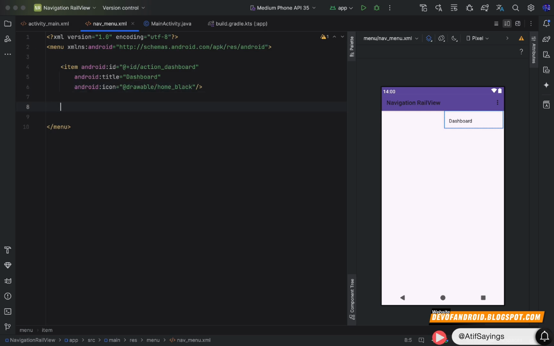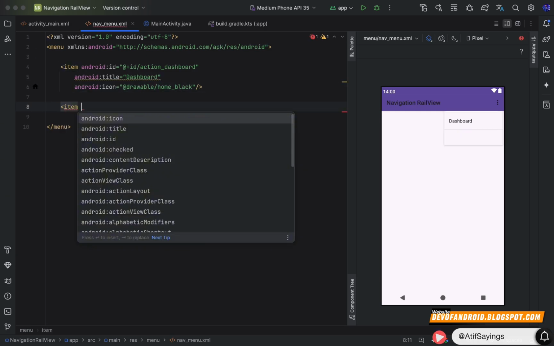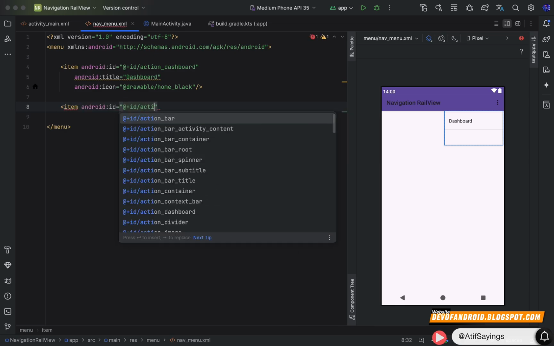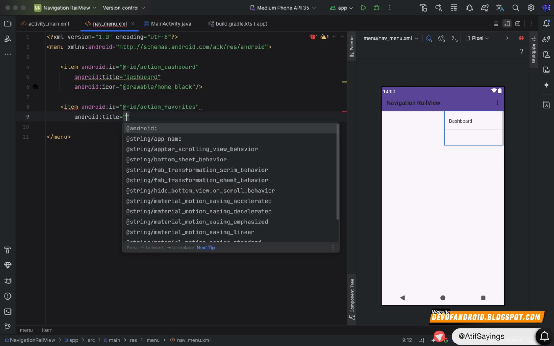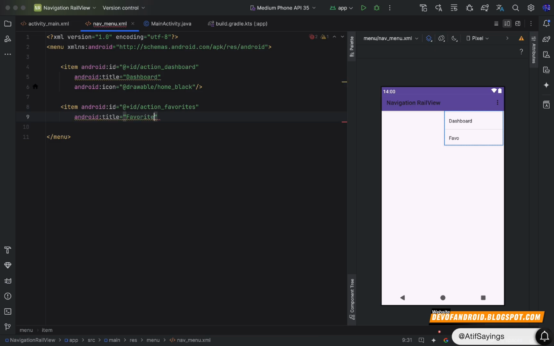Similarly, we will create another menu item using the property item. ID of this menu item will be action_favorites. After that, we will set the title, and title will be favorite, and to show an icon we need to create it first.